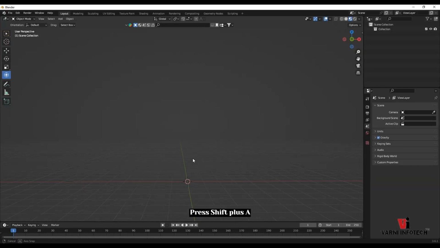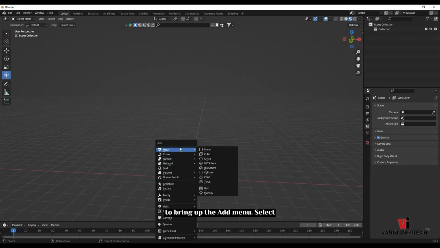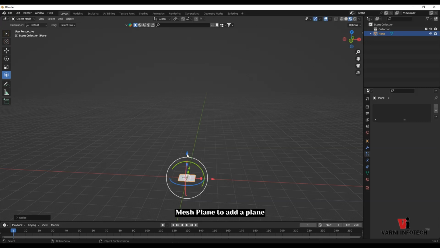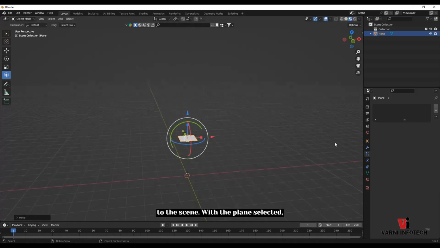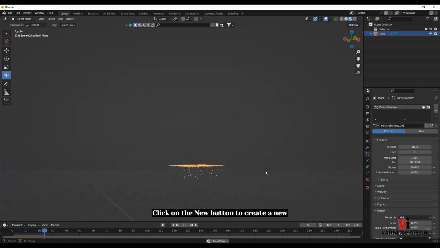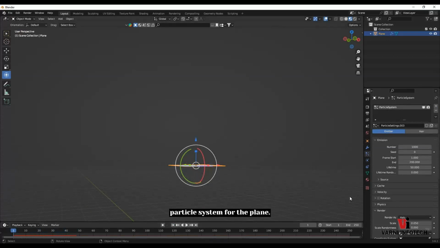Press Shift+A to bring up the Add menu. Select Mesh, Plane, to add a plane to the scene. With the plane selected, go to the Particles tab in the Properties editor. Click on the New button to create a new particle system for the plane.